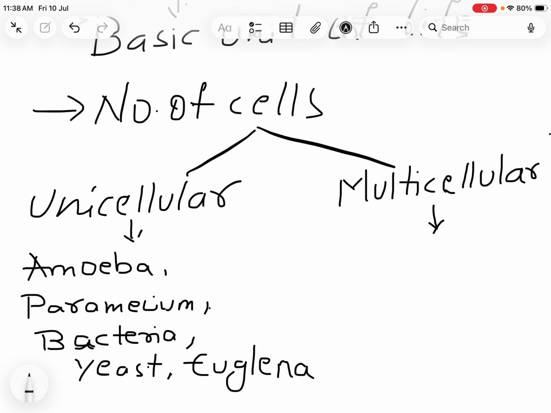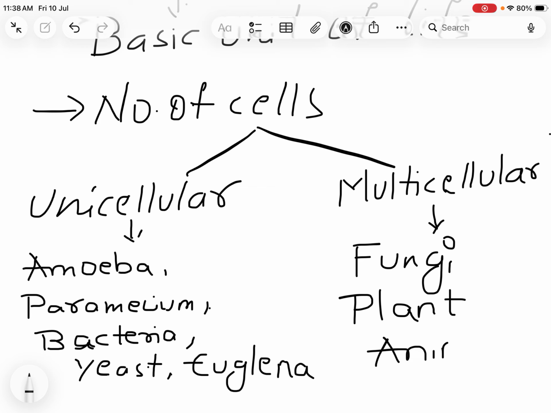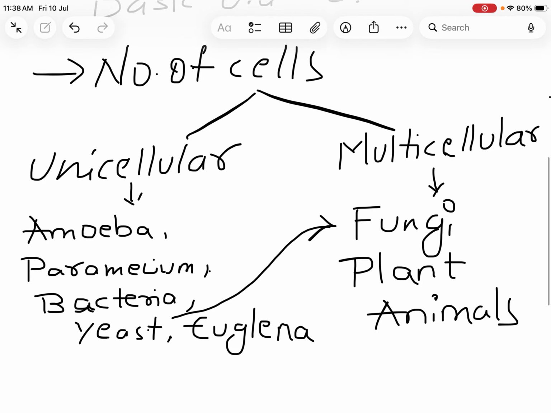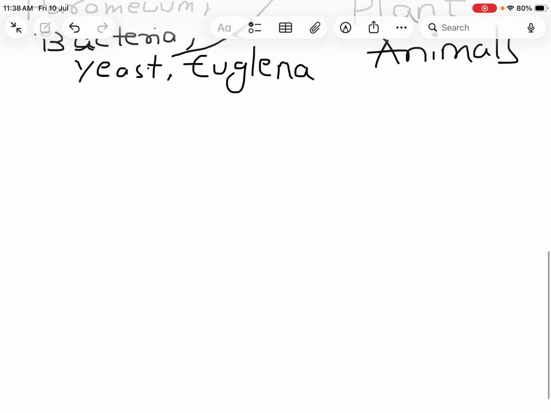And the organisms which are multicellular are fungi, plants and animals. So to talk about it, yeast is a type of fungi, but there is an exception, that among fungi only yeast is unicellular. Done. So this is the basic kind of organisms divided based on the number of cells.